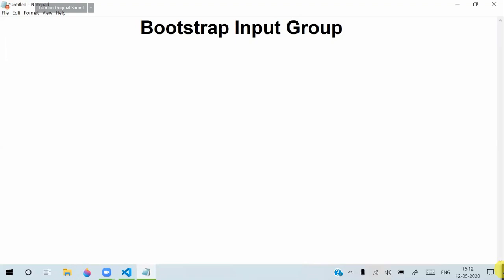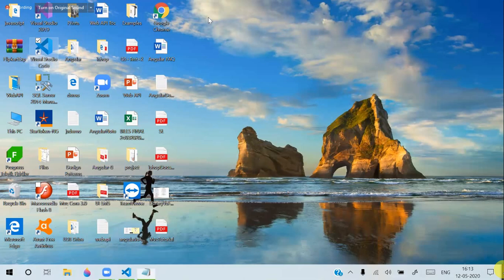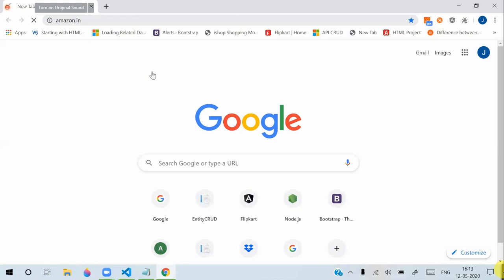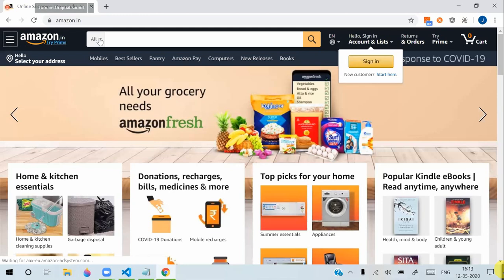What are the available attributes for input groups? Generally you can see input groups, for example, on Amazon-like sites. At the top there is a drop down, a text box, and a search button.